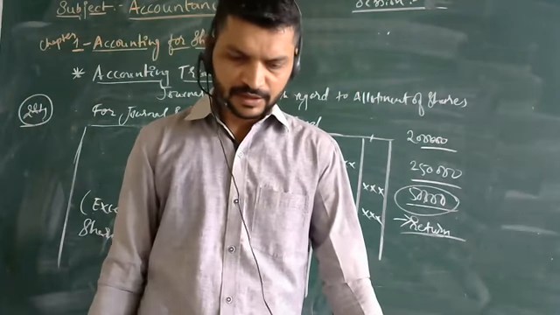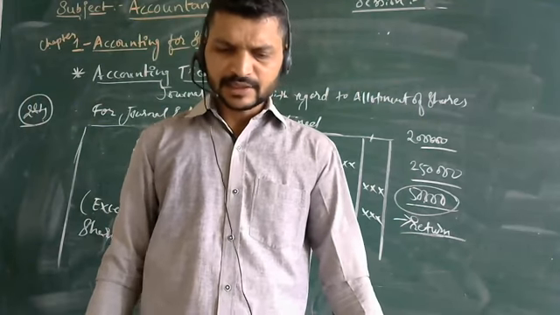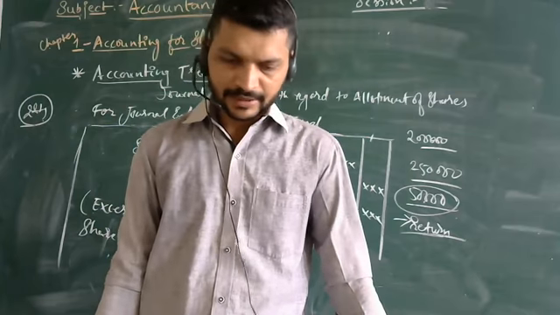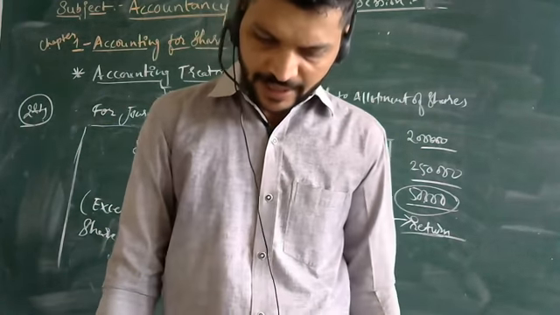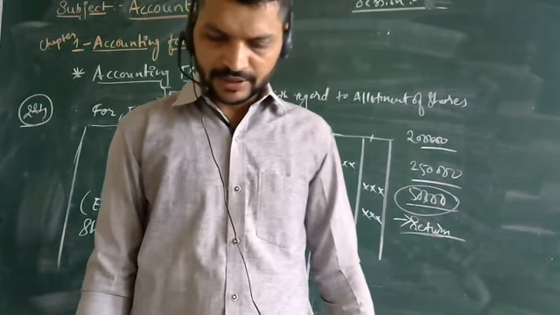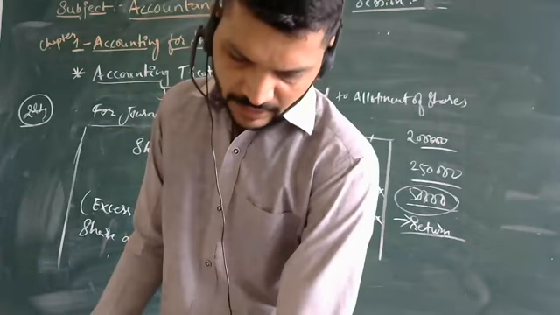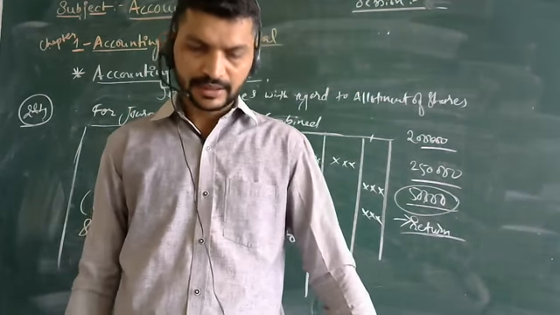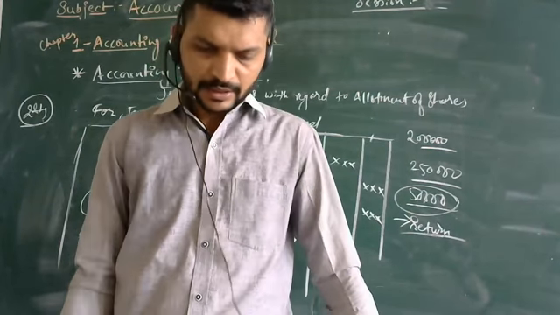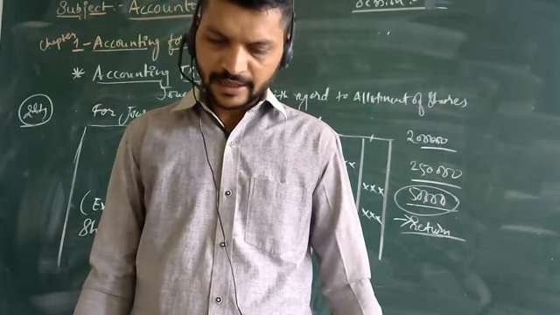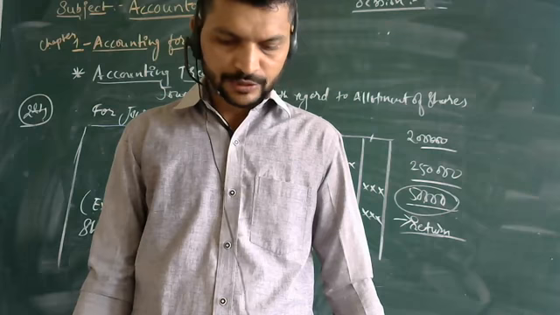Then further, sometimes combined accounts of share application and share allotment are made. So a share application and allotment account is opened in the books of the company. The combined account is based on the reasoning that allotment without application is impossible.